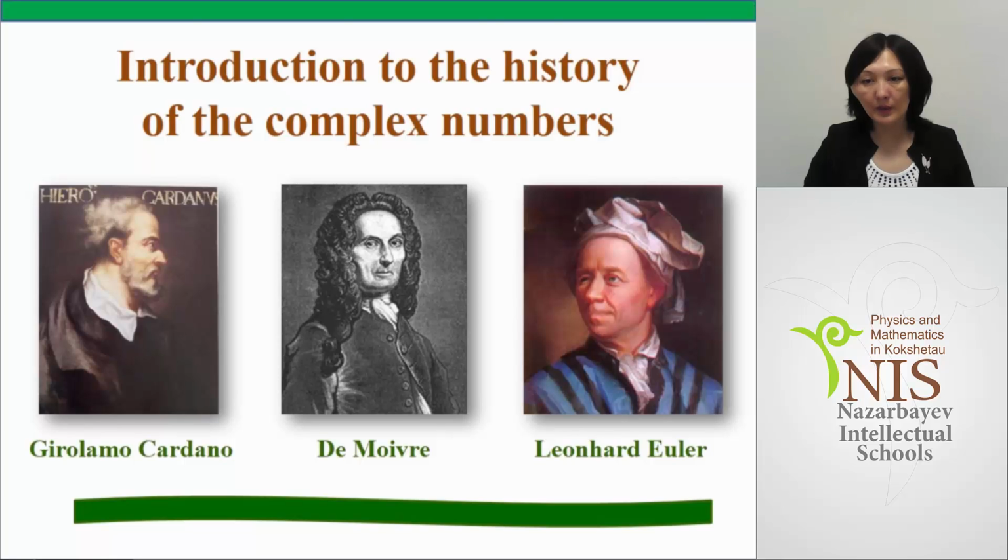Introduction to the history of the complex numbers. The solution in radicals of a general cubic equation contains the square root of negative numbers when all three roots are real numbers. A situation that cannot be rectified by factoring aided by the rational root test if the cubic is irreducible. This conundrum led Italian mathematician Girolamo Cardano to conceive of complex numbers in around 1545, though his understanding was rudimentary.